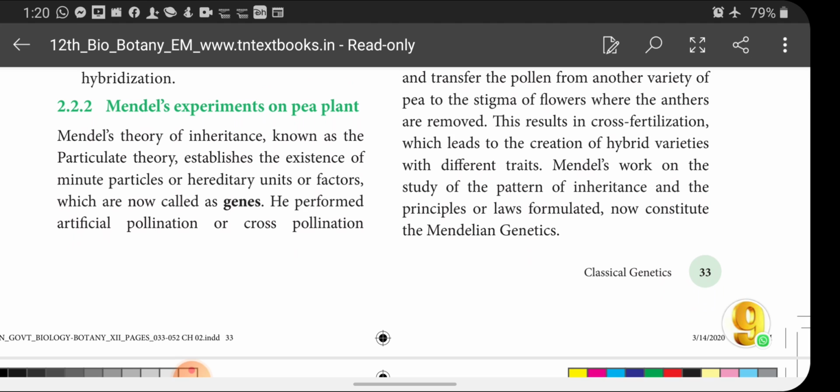Mendel's theory of inheritance, known as the particulate theory, establishes the existence of minute particles or hereditary units or factors, which are now called genes.